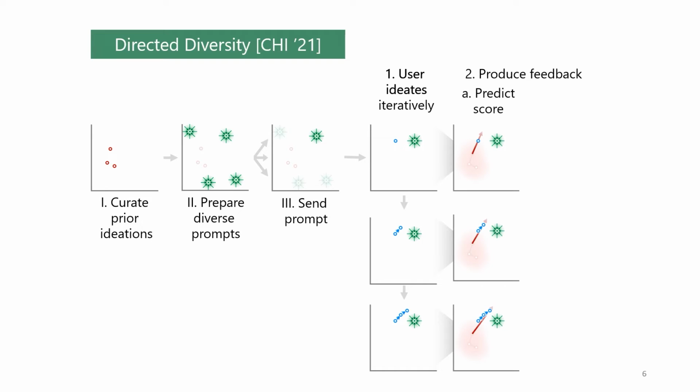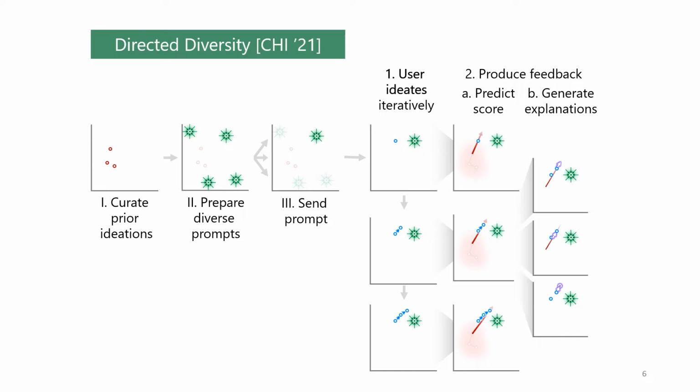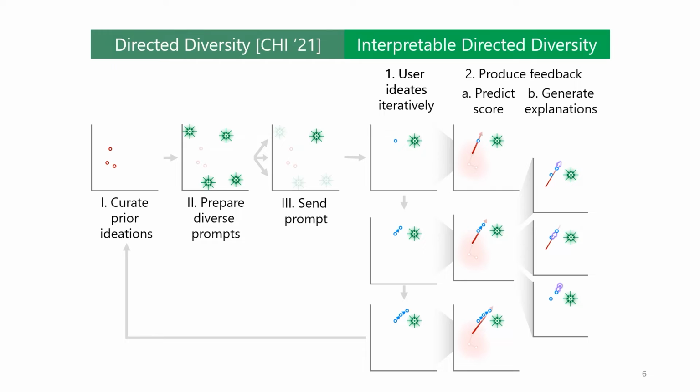First, we provide ideation scores. Second, we show explanations of the scores as actionable feedback. Once the ideation is finished, it is added to the set of existing ideations, which will be used to compute feedback for the next ideation. We call this approach Interpretable Directed Diversity.